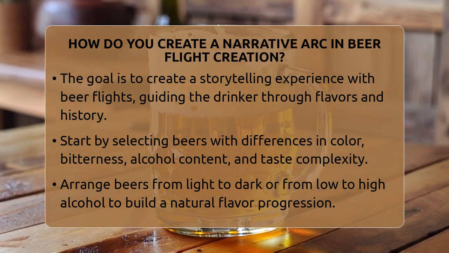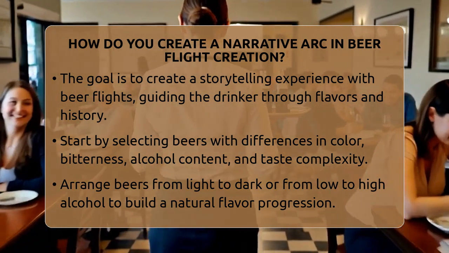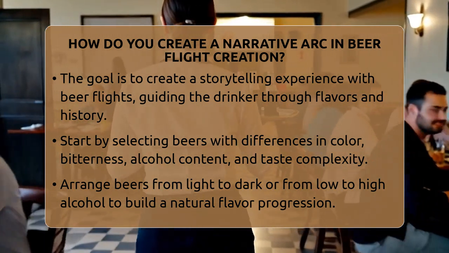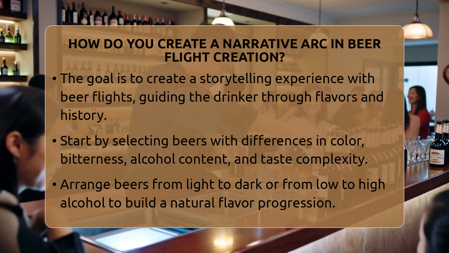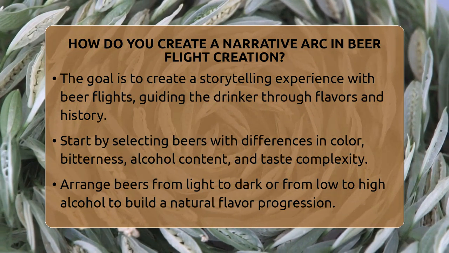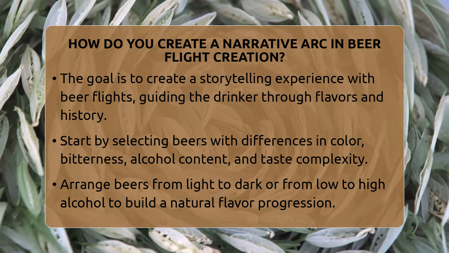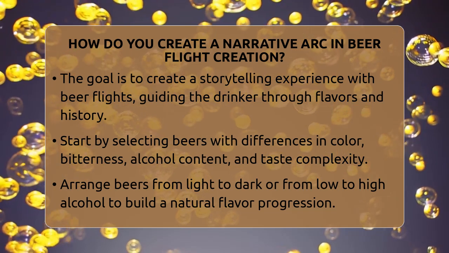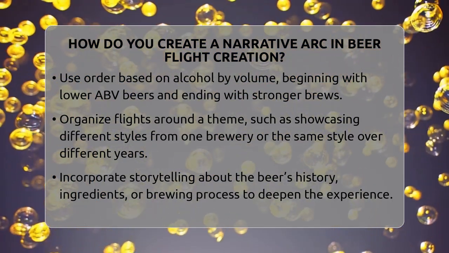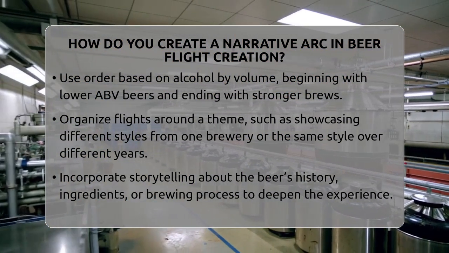To do this well, start by choosing beers that differ in key ways. Think about their color, bitterness, alcohol content, and taste complexity. Arrange them from light to dark or from low to high alcohol. For example, you might begin with a crisp Pilsner, then move to an amber ale, followed by a porter, and finish with a rich stout. This order creates a natural buildup of flavors, much like a story rising to a climax.